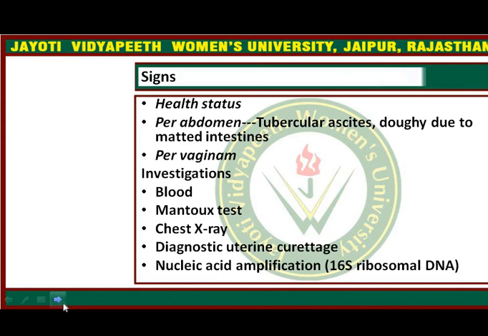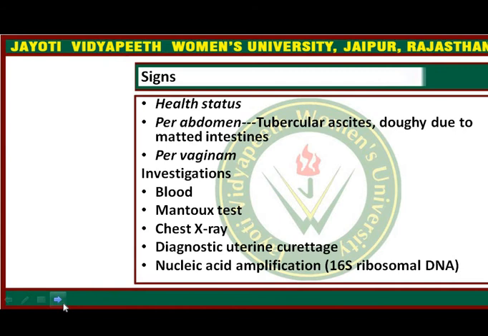Again, diagnostic uterine curettage is done before menstruation, just a week before, so that the tubercles present in the endometrium can be taken for study, to diagnose whether tuberculosis infection is present or not.